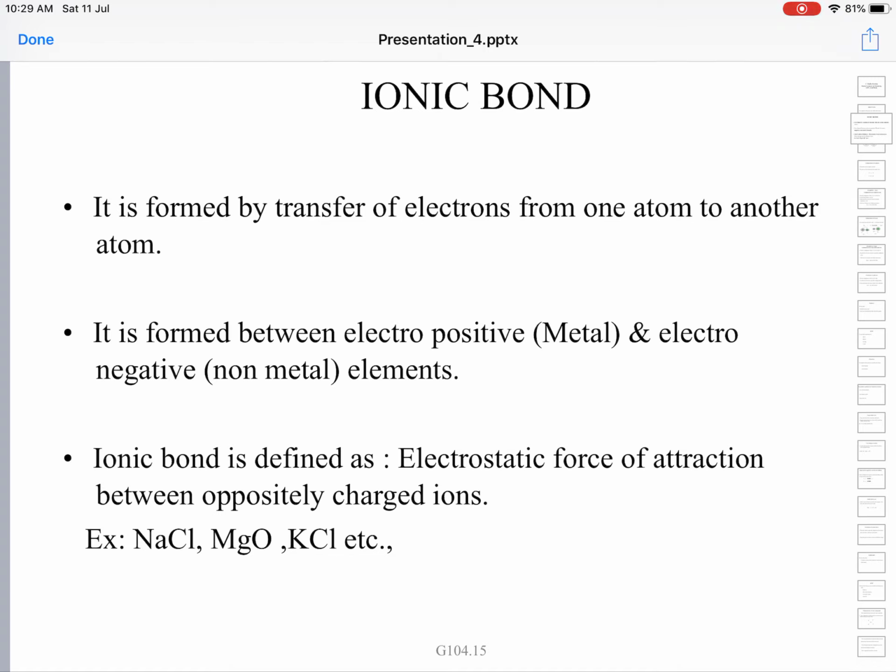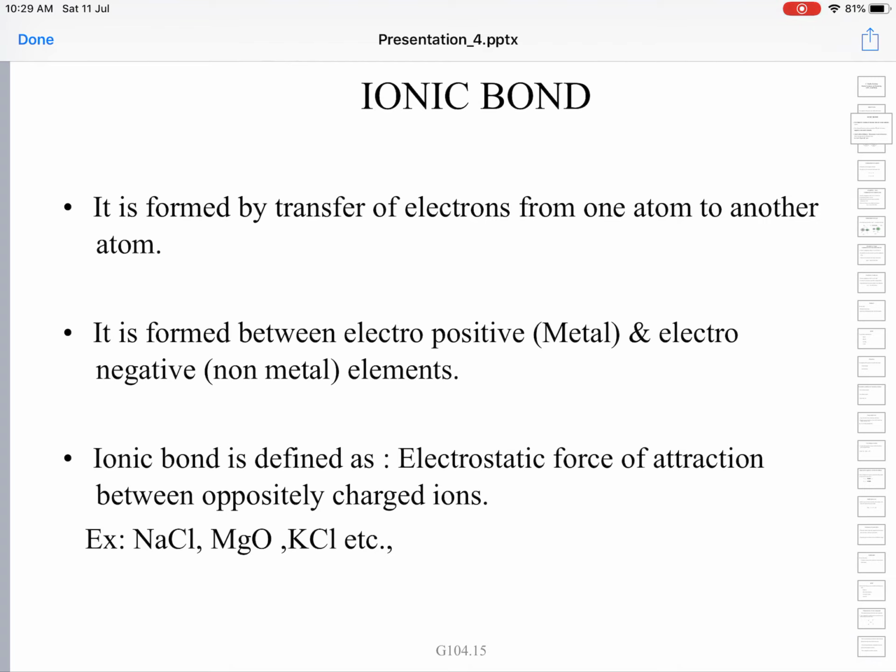So whenever a bond is formed by transfer of electrons from one atom to another atom, the atom losing the electron turns into a positively charged ion. The atom gaining the electron will turn into a negatively charged ion, and so the ions are formed, and there exists what we call the electrostatic force of attraction between these ions.